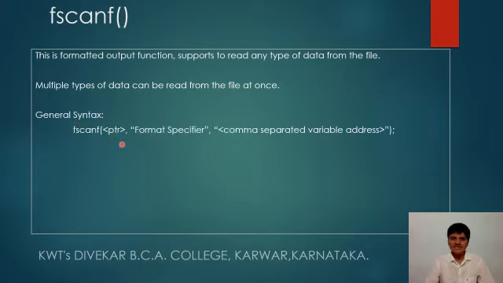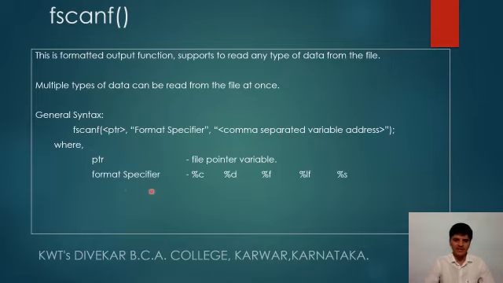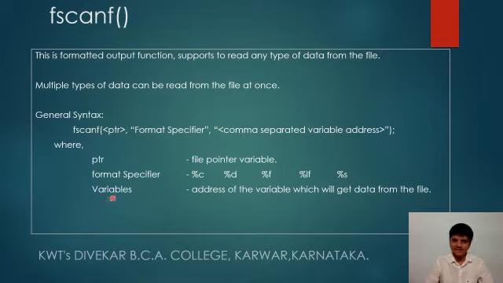General syntax, here it goes: fscanf, ptr, format specifier, comma separated variable addresses. Here the important part is the comma separated variable addresses. We'll see, where ptr is a file pointer variable, the format specifier is one of the standard format specifiers, and then the variables, the addresses of the variables which will get data from the file.